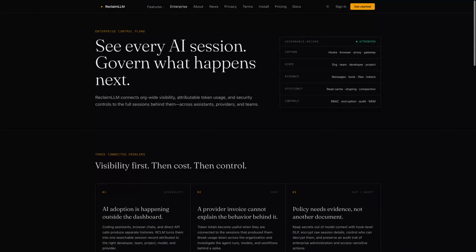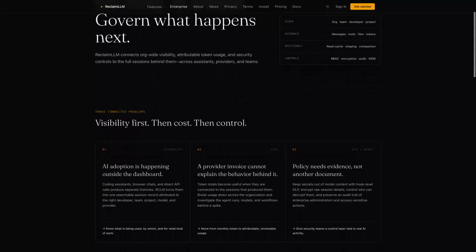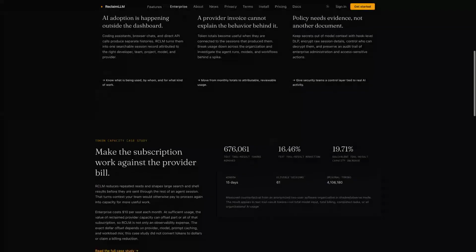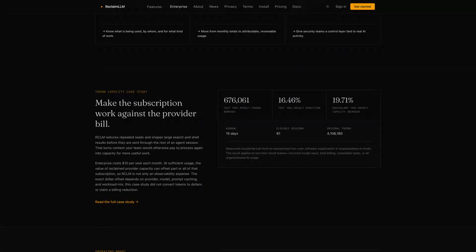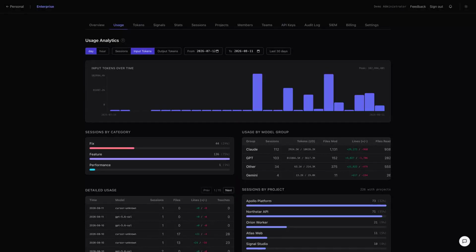Coding assistants, browser agents, command line tools, and LLM APIs create separate histories. Provider data may describe requests and cost, while local hooks describe files, tools, and session behavior. Neither tells the full story alone. ReclaimLLM normalizes these signals into attributable sessions while preserving their source. Platform, engineering, governance, and FinOps teams can then use the same evidence for cost and control decisions instead of reconciling disconnected reports.